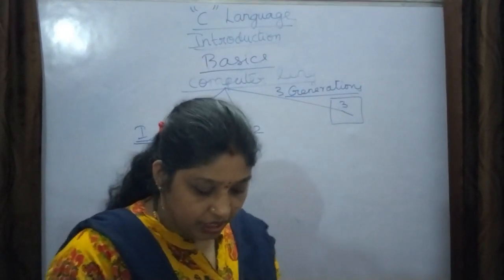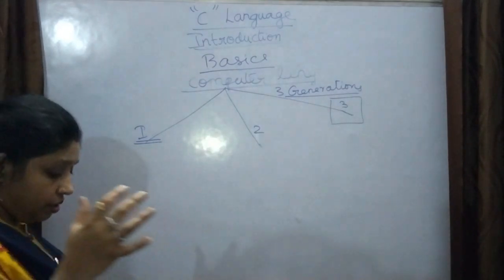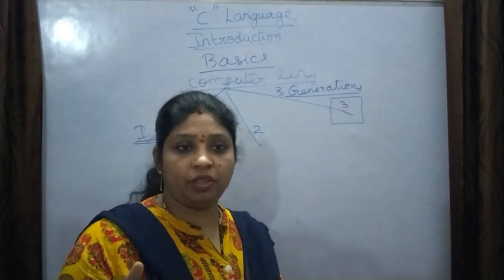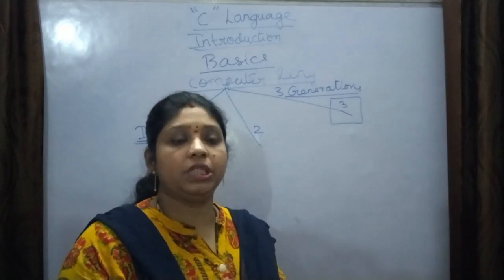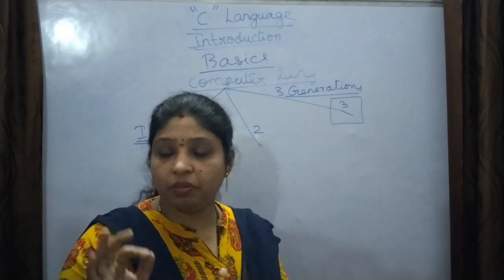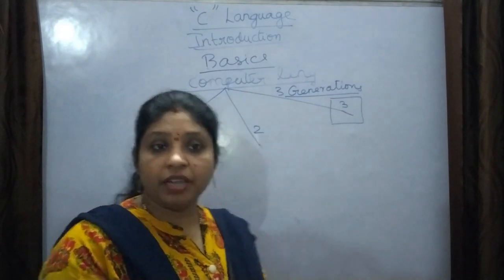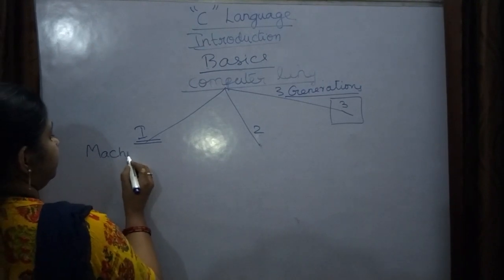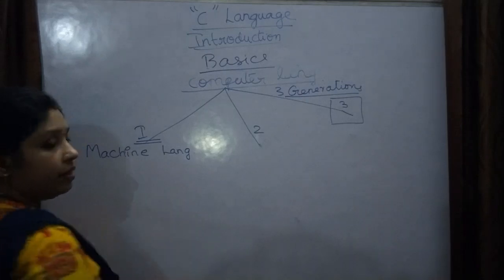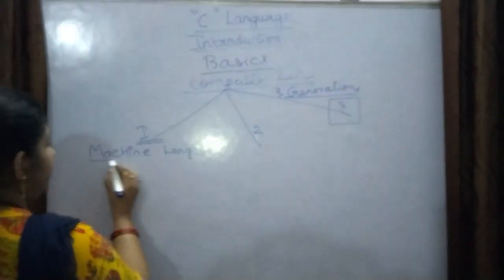Now in first generation, scientists have invented one language. When they invented computers, the first language invented by the scientists for the computer is machine language.